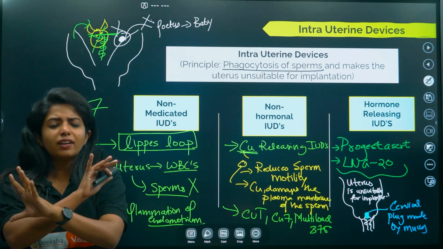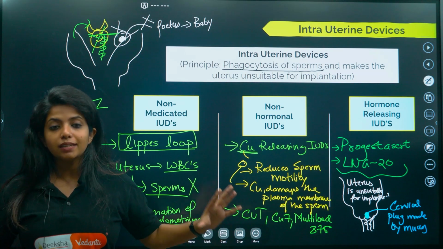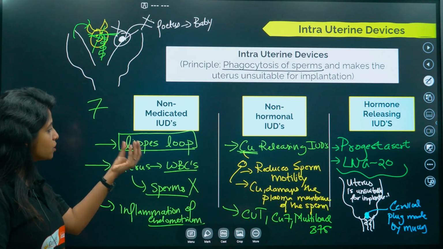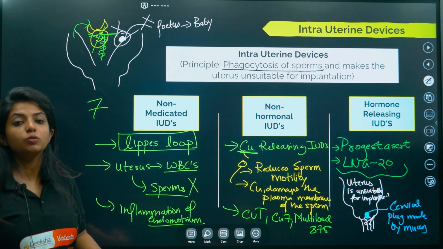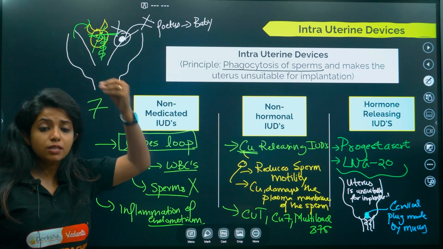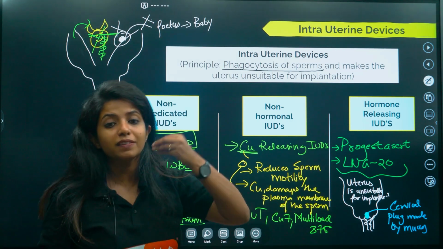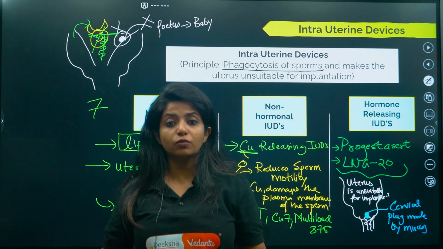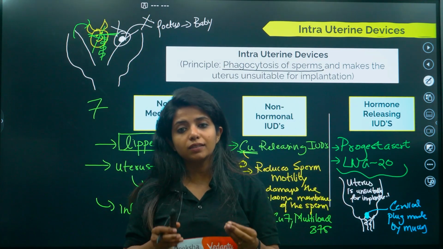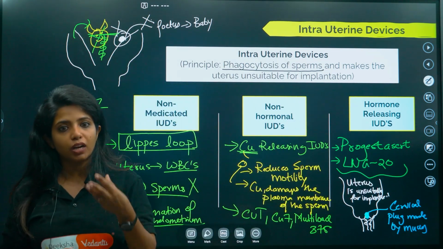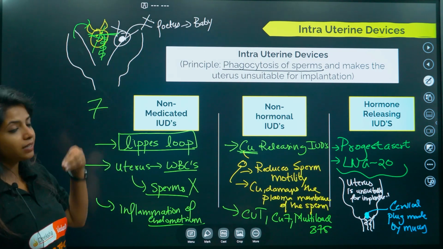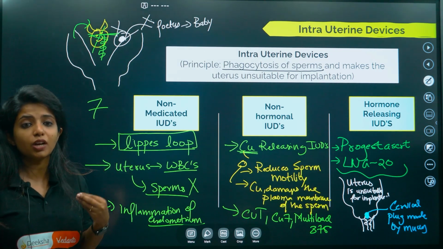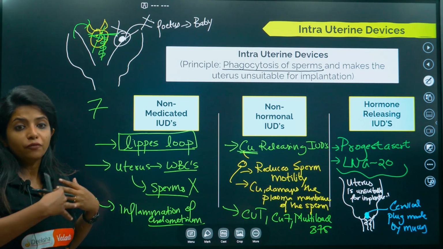Non-medicated as in it does not have any medicinal aspect to it. For example, lippes loop is just a foreign particle that is being inserted in the female body. Now since it is foreign, our immune system becomes active. There will be inflammation in the endometrium, which is why more immune cells will be active. Now these cells will be killing the sperms that could try to enter our body. Now this is implanted, that is, it is already put in our body, so obviously its effect will be for a long period.